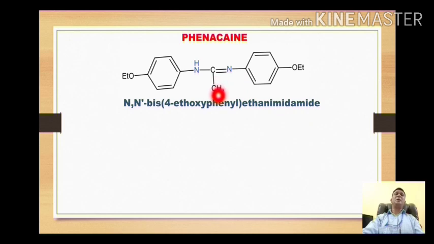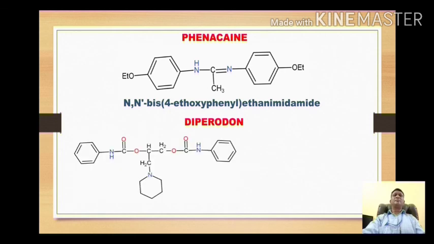So the basic nucleus is ethane imidamide, and on this nitrogen and this nitrogen we have 2 identical groups. So on N, N' we have 4-ethoxyphenyl, and this group is present 2 times, so we will prefix it as bis. So it is N,N'-bis(4-ethoxyphenyl)ethane imidamide.